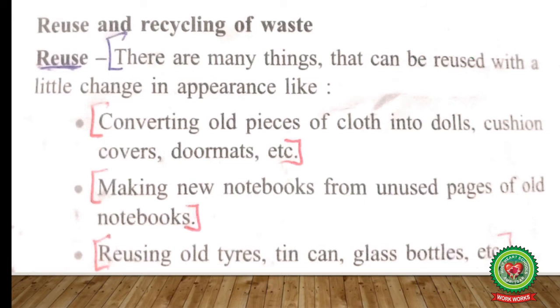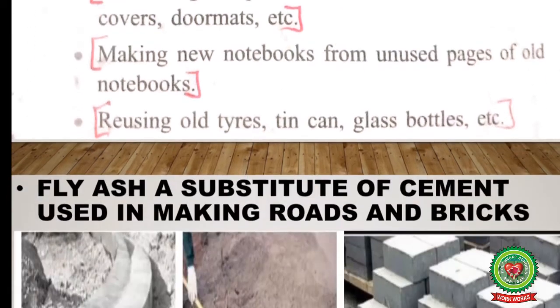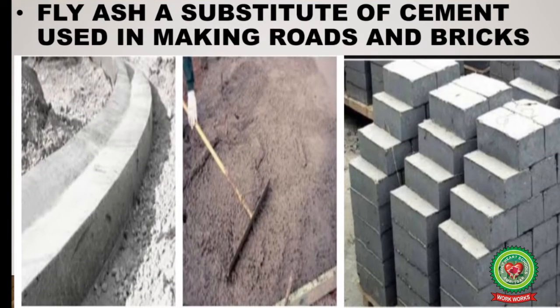And your mother converts her sarees, her old suits, her dupattas into cushion covers, doormats which can be made with the help of the waste wool. Making new notebooks from unused pages of old notebooks. I have already shown you the picture and you very well do it. Reusing old tires, tin cans, glass bottles to make various decorative pieces. Now, fly ash, a substitute of cement used in making roads and bricks. This fly ash is used as a substitute of cement and it reduces the use of cement.